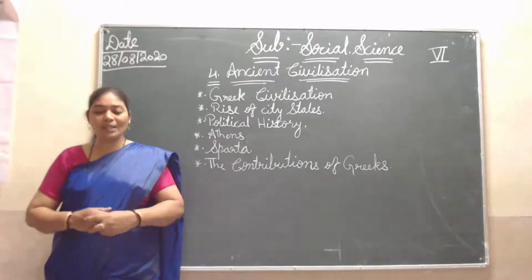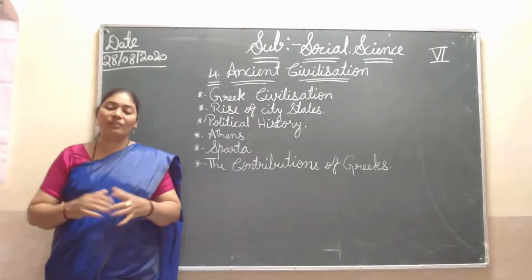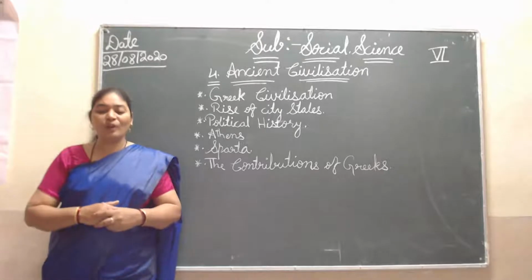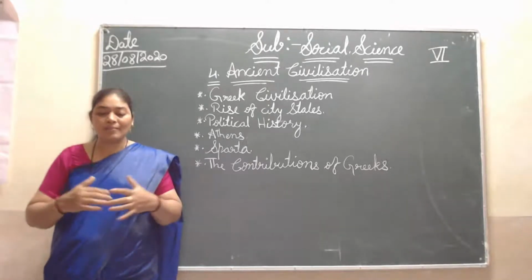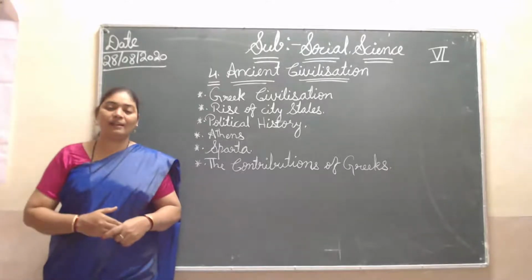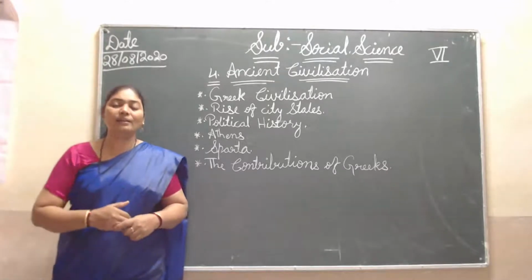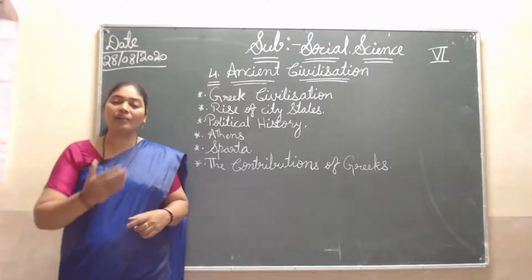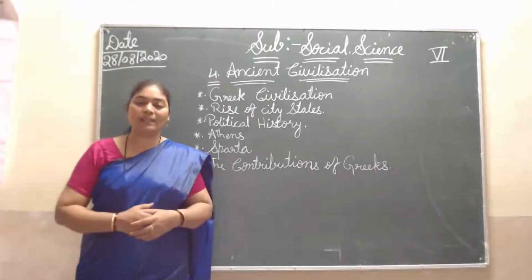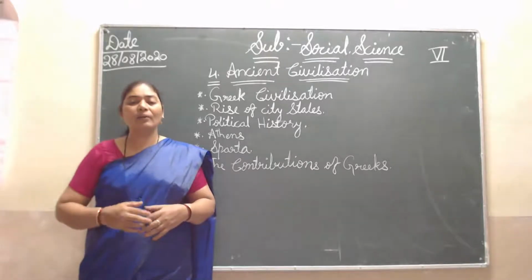Three thousand years ago, Greek villagers started developing slowly. Every village had a king and a council of elders to advise that king in ruling. For his ruling, the king was given advice by the councils. Councils means the court members. When the king started ruling, he had these members.